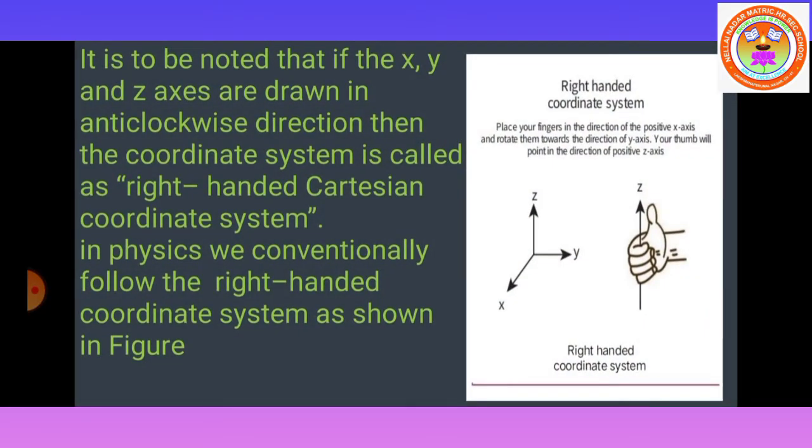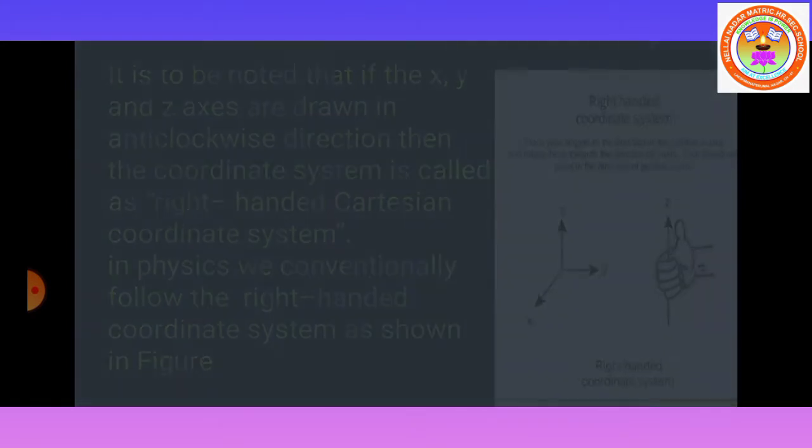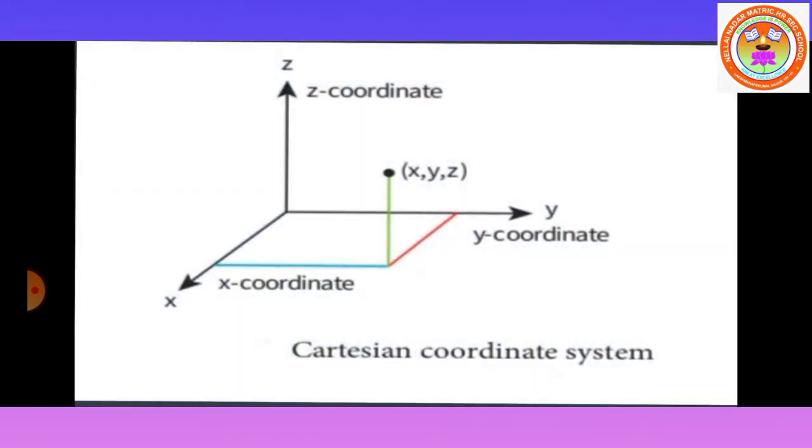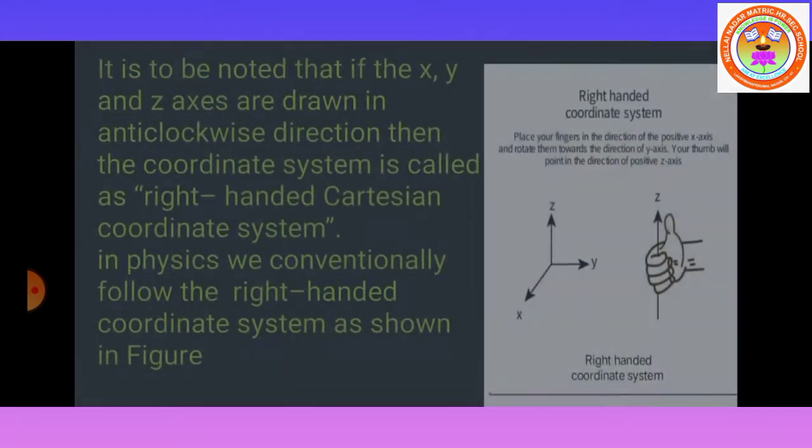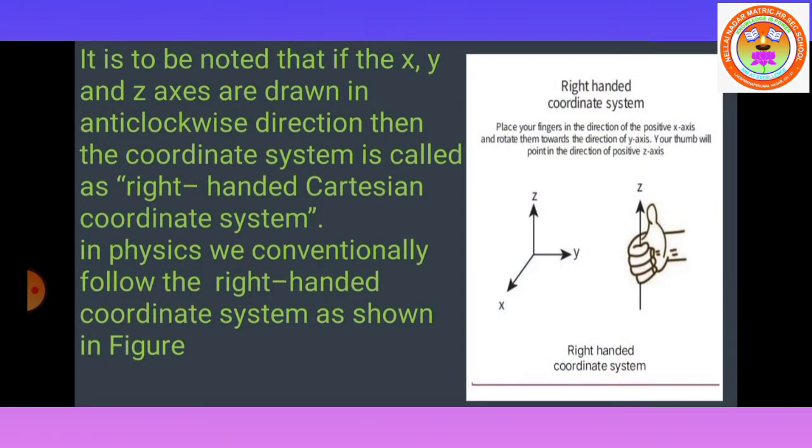It is to be noted that if the x, y and z axes are drawn in the anticlockwise direction, then the coordinate system is called right-handed coordinate system. Note it. Here the x, y, z is noted in anticlockwise direction, so this type of coordinate system is called right-handed coordinate system.